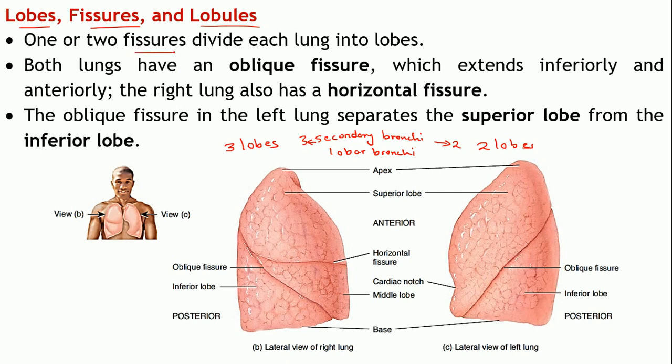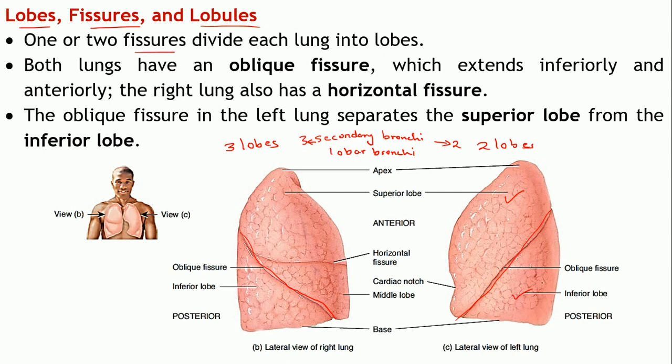Remember what a fissure is? Recall the longitudinal fissure from the central nervous system. These are grooves which divide the lungs into a specific number of lobes. Both lungs have an oblique fissure. The left lung is divided into only 2 lobes by this oblique fissure, a superior lobe and an inferior lobe.